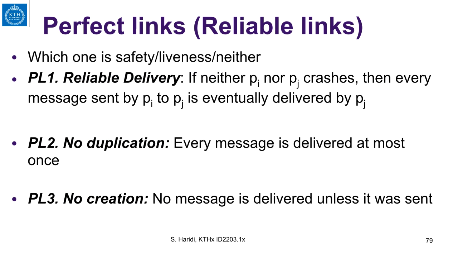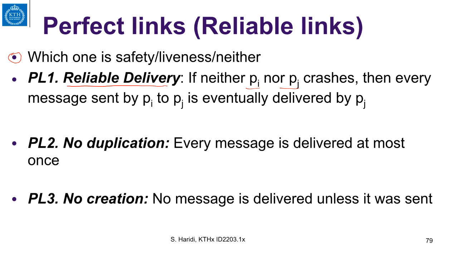The first question that we want to discuss is which one of these properties is safety and which one is liveness, or neither. Let's look at the first property, reliable delivery. Reliable delivery is delivery by a process to another correct process, and that message will be eventually delivered. So if neither PI nor PJ crashes, then every message sent by PI to PJ is eventually delivered by PJ.